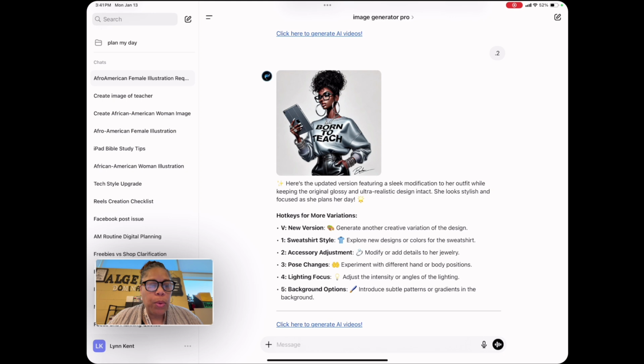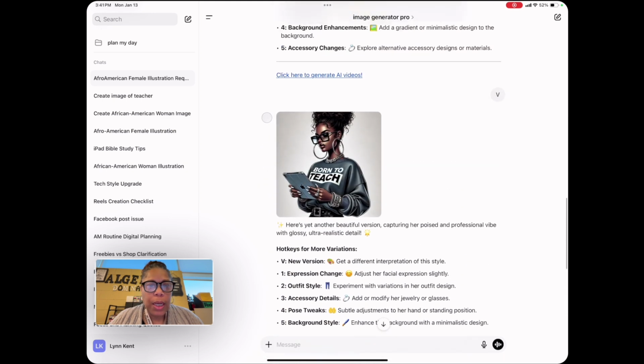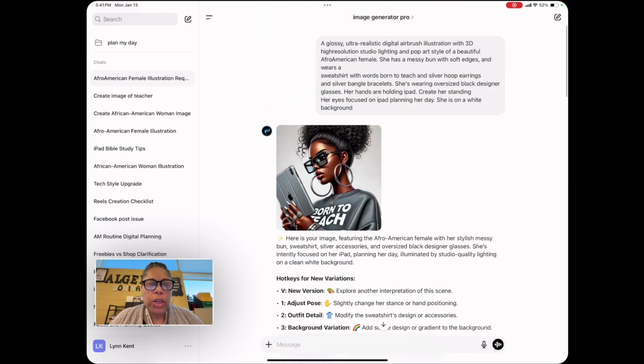And so I wanted one that, since I was back at school, that said teacher. You can just screenshot that and you can change the outfit, the words, the hair, the jewelry to whatever you want. All right. And so we just want an ultra realistic digital airbrush illustration. You can change the African American to whatever ethnicity that you want. Change the hairstyle, all of that.